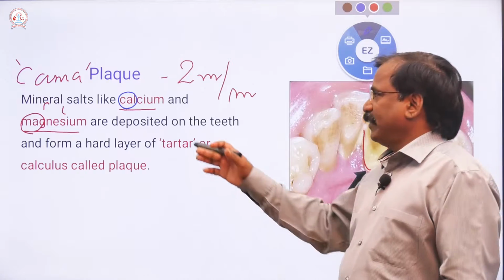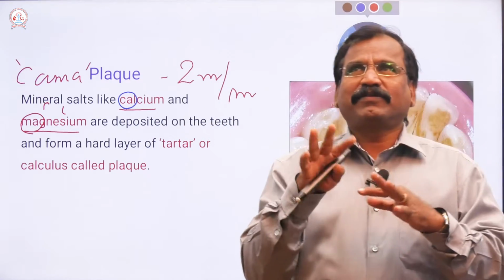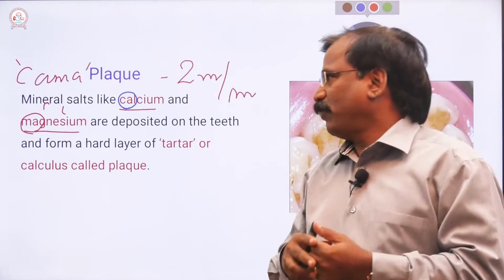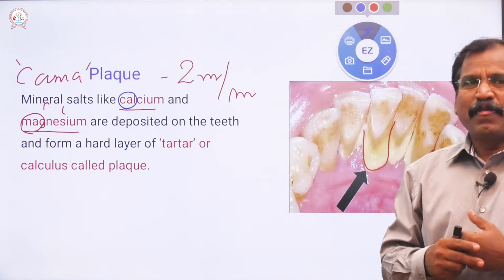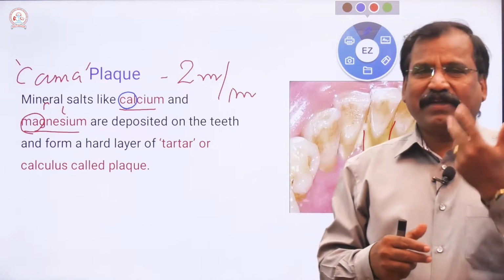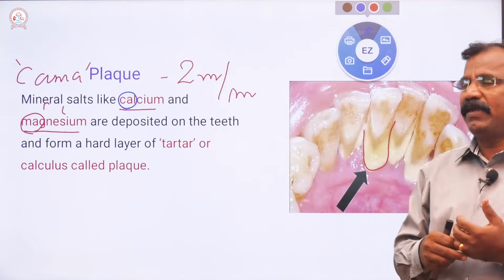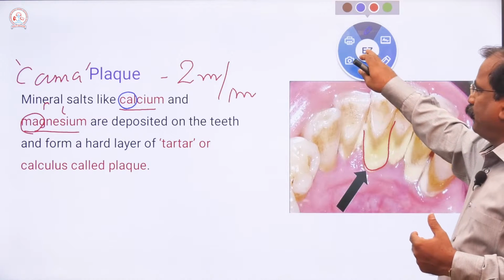It forms a yellowish layer, usually found between the teeth. Most individuals have it if they do not brush properly. It is quite normal. That is all about plaque.